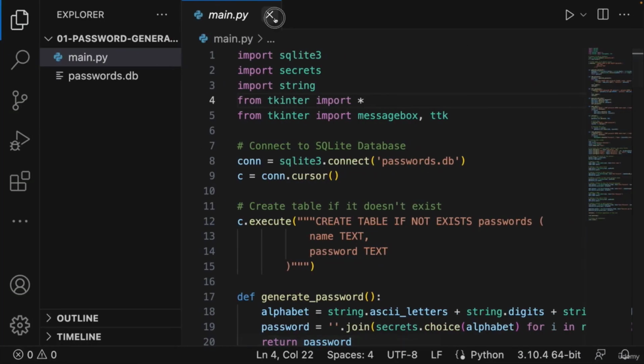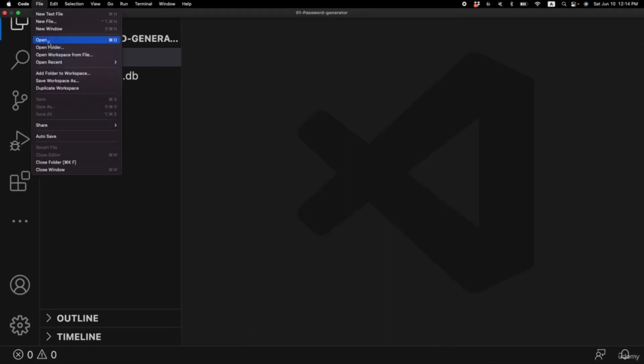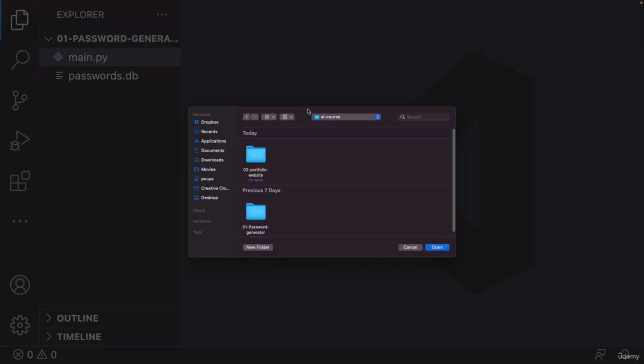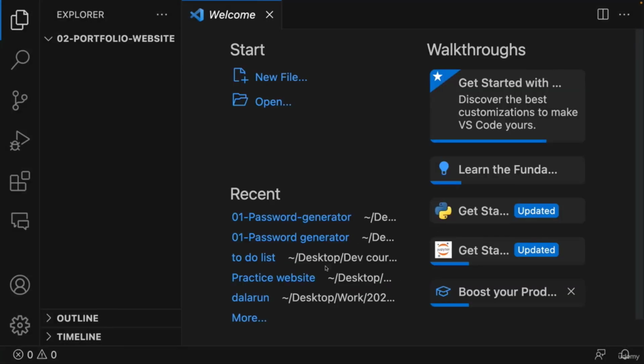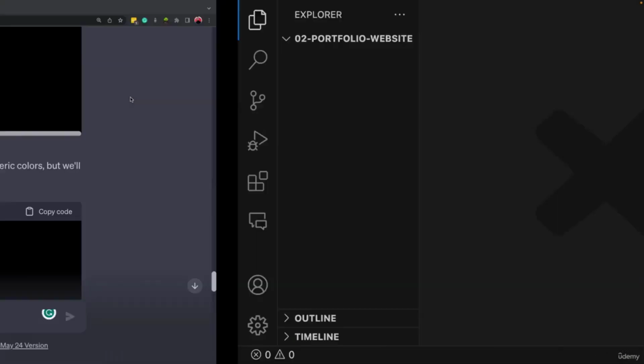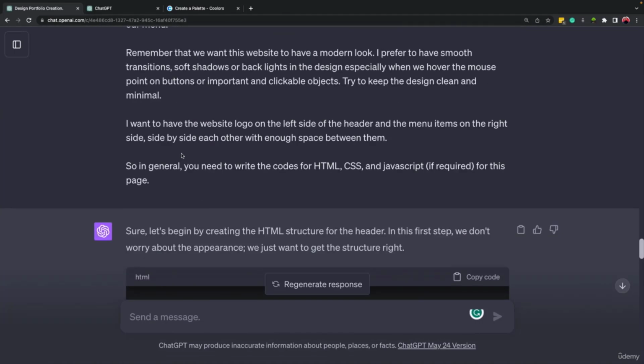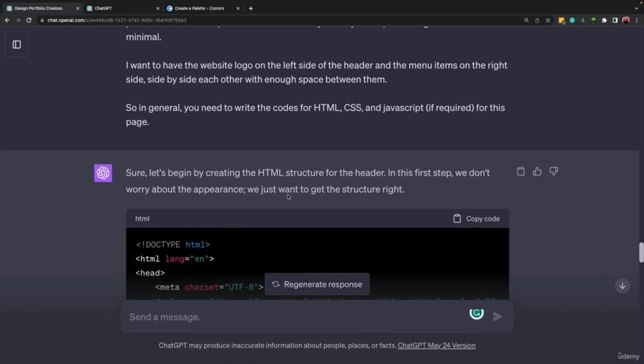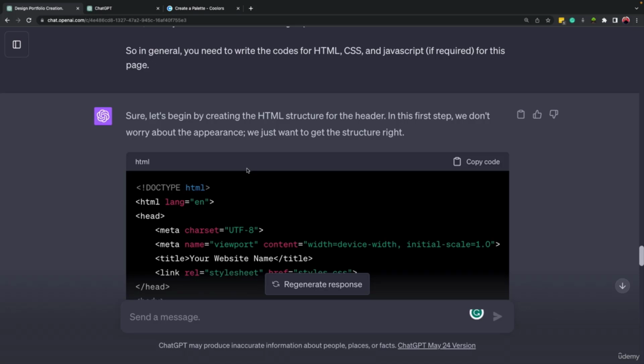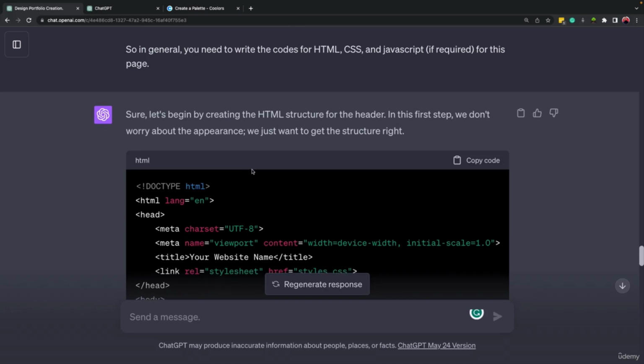So let's come here. Let's open our folder, the folder that we created under AI course. This is the folder. Let's open it. And here we need to create our files. If ChatGPT didn't provide the names for these files, you can ask ChatGPT what you should name them.